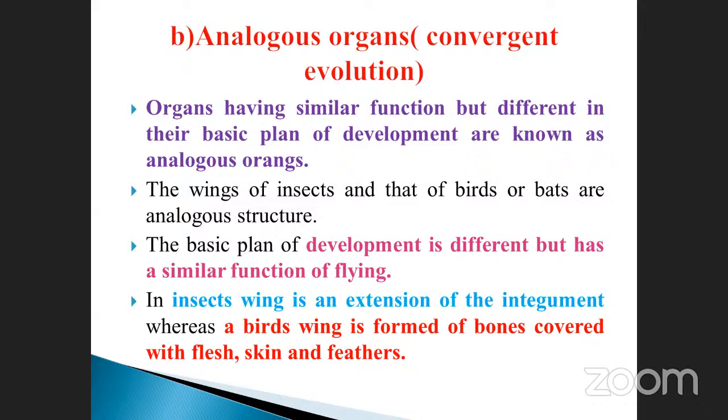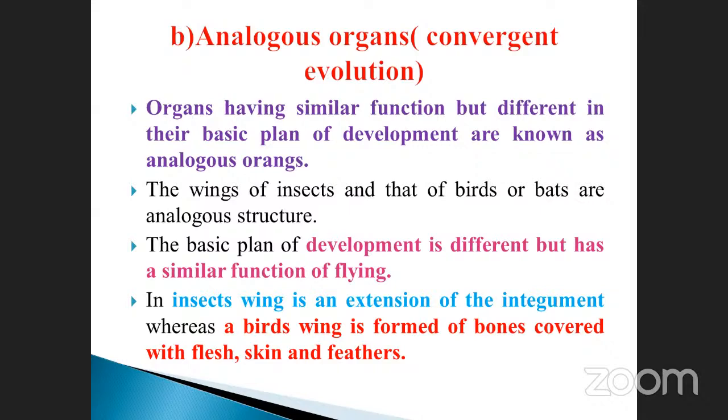In insects, there is a segment, followed by a segment, and there is a small outlet called wings. One is transparent, another is opaque in nature. Two wings are present. The outer wall is transparent, the inner side is opaque. The bats also have wings, but they are formed by bones covered with flesh, skin and feathers also. Just imagine, pneumatic bone is present in bats, and inside there is air filled. Then only it can easily fly from the land to the atmosphere suddenly, just like a rocket.